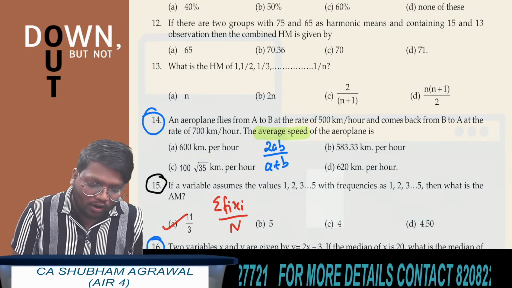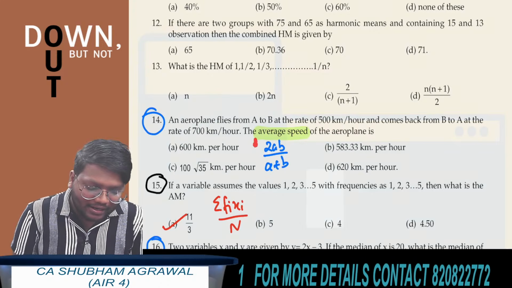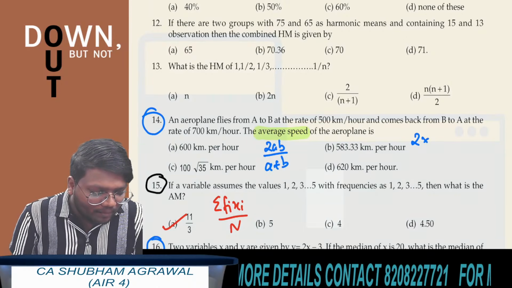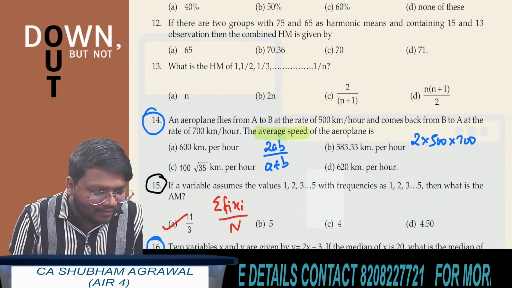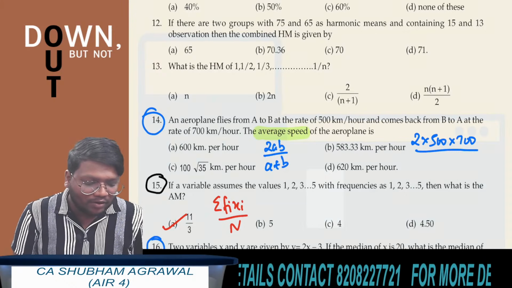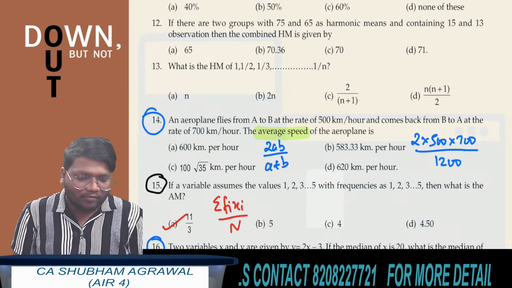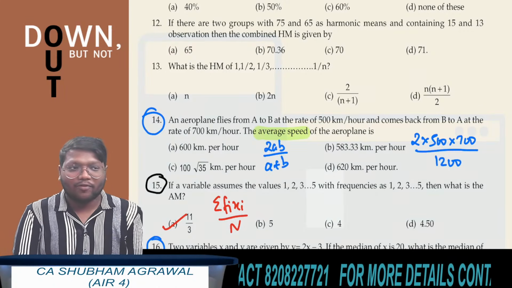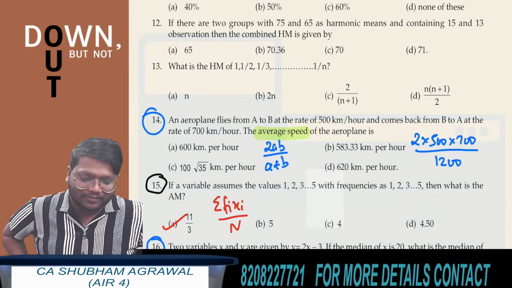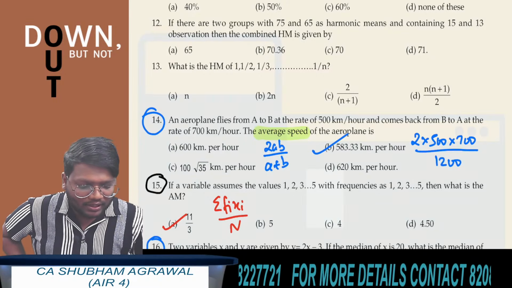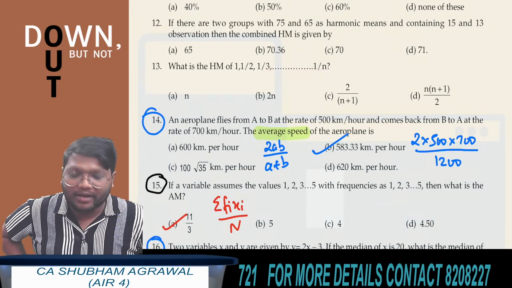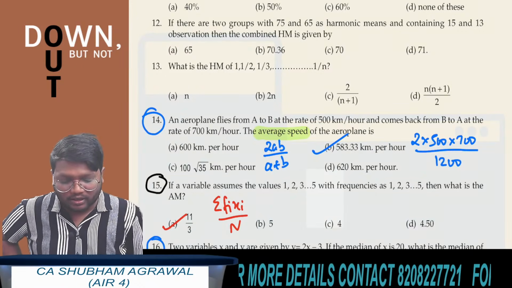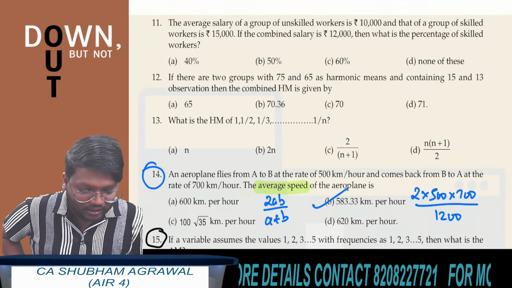In order to find the harmonic mean of 2 observations, you can directly use this result, 2ab upon a plus b. So 2 multiplied by 500 multiplied by 700 divided by a plus b, and 500 plus 700 is 1200. What is the answer? Which option is correct for question number 14? I think you should get option B as the answer, 583.33 kilometers per hour. Mark this question as important. Question number 14 is very, very important.